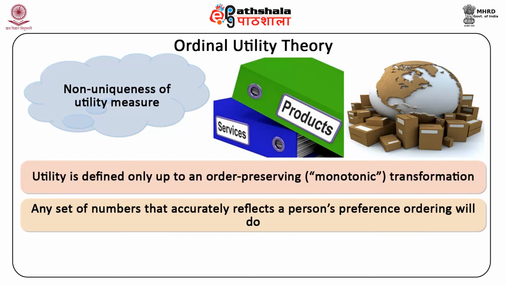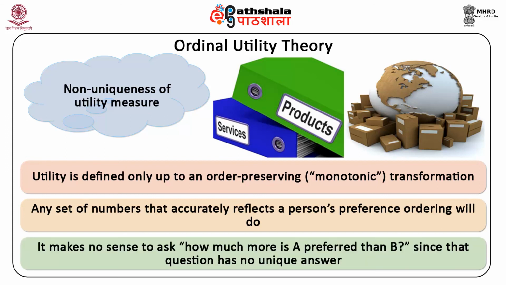Any set of numbers that accurately reflects a person's preference ordering will do.